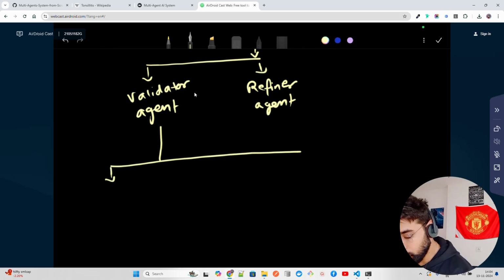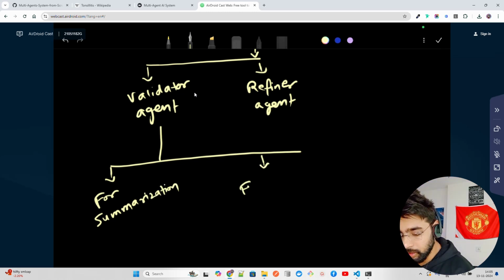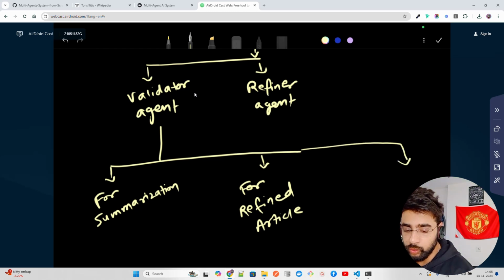So it can do validation for summarization as well, then for the refined article, and it can also do it for the sanitized data. Right, this is what it is.